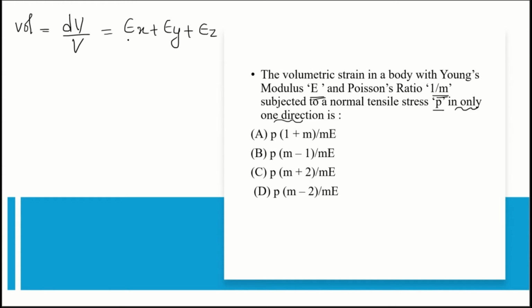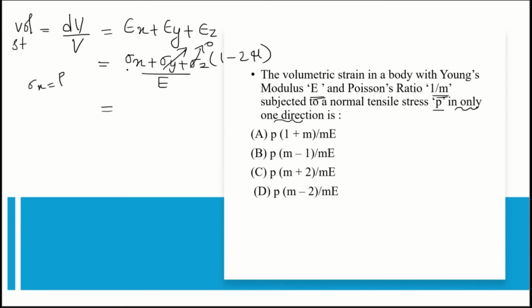By substituting the values of strain in x direction, y direction and z direction, we will get the volumetric strain as sigma x plus sigma y plus sigma z divided by E into 1 minus 2 nu. In the question, it is given that the body is subjected to a normal stress P in only one direction. Then we can assume sigma y and sigma z as 0 and sigma x is equal to P. And our equation reduces to P divided by E into 1 minus 2 nu.